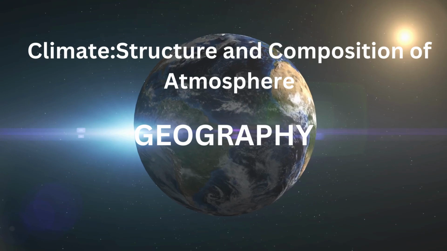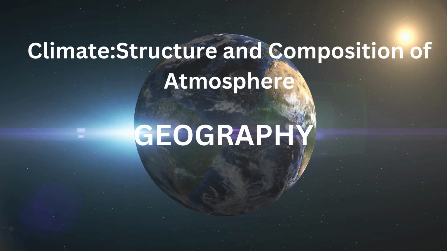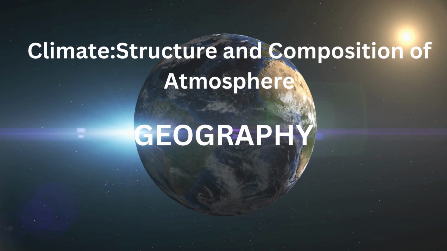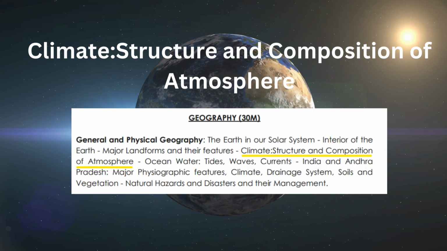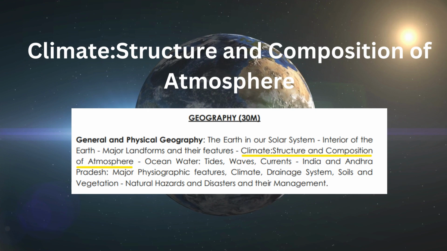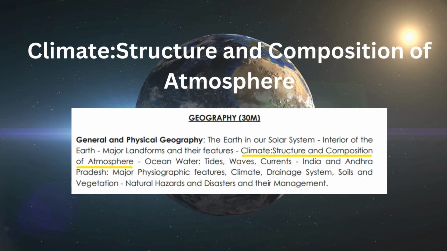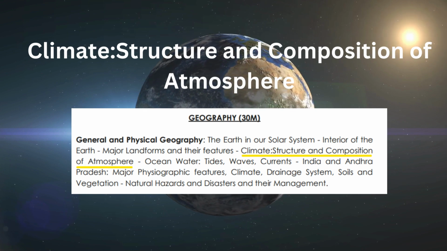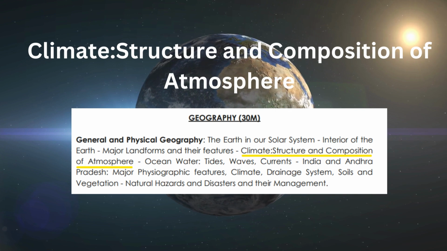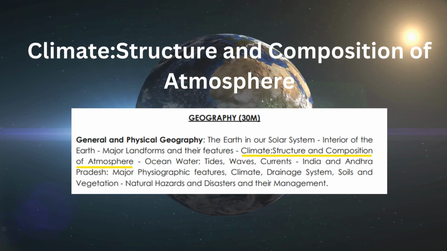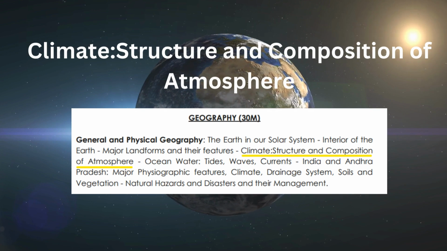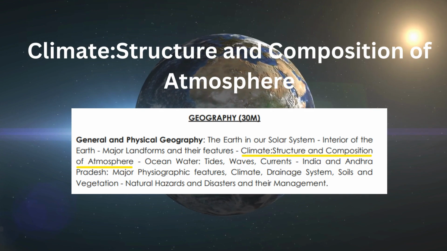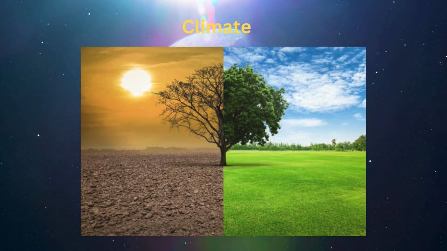The fourth topic in General and Physical Geography of APPSC Syllabus 2024 is Climate, Structure and Composition of Atmosphere, so let's go through some of the important MCQs and its explanations related to it. And as you all know, one can write APPSC exam in English or Telugu, that's why I am going with English. If you didn't understand, no problem, just watch few times, you will get used to this, and let's dive into the topic. First, climate.